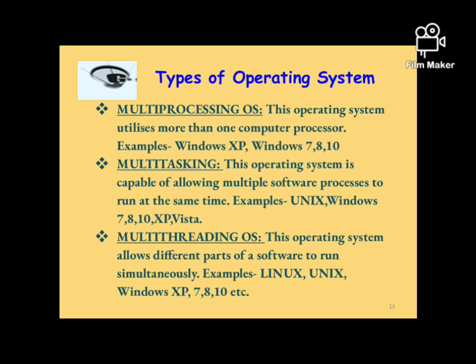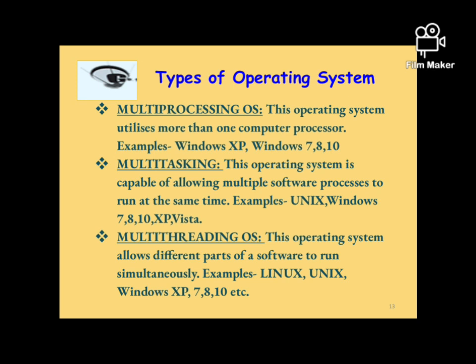So, a multitasking operating system allows a user to do different types of work on different types of software at the same time. Examples of multitasking operating systems are Unix, Windows 7, 8, Windows 10, Windows XP, etc.